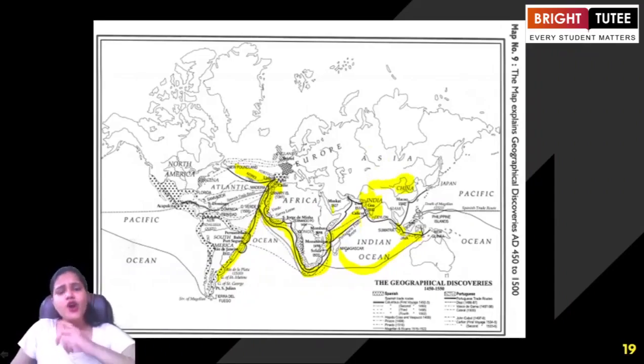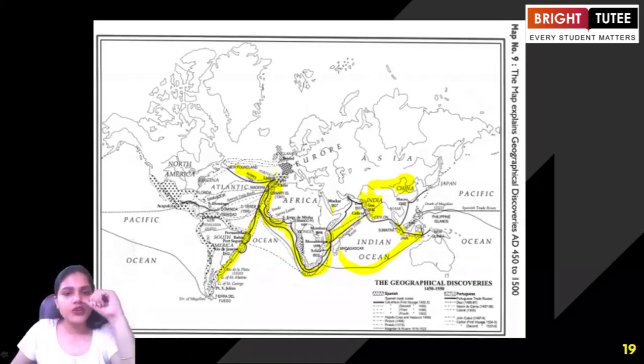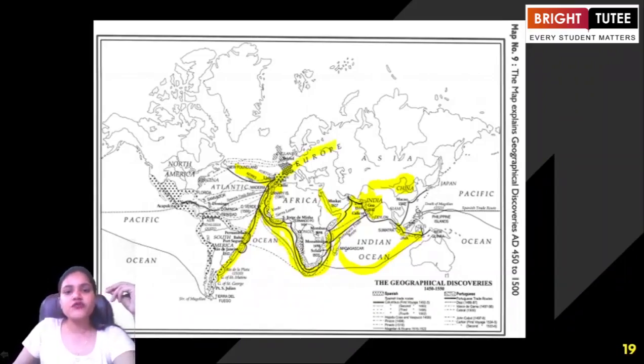Okay. Now, when we are talking about any commodity that had to be exported from India, for example, the Indian subcontinent was famous for spices. So, let's say from the region of Calicut, if spices had to be exported to the regions of Europe, what is happening here exactly? We see how the sea route was used for this purpose. So, it could move via the African coast here, and then it could enter the region of Europe here. It could also go to the region of South America. It could also go to the region of North America.